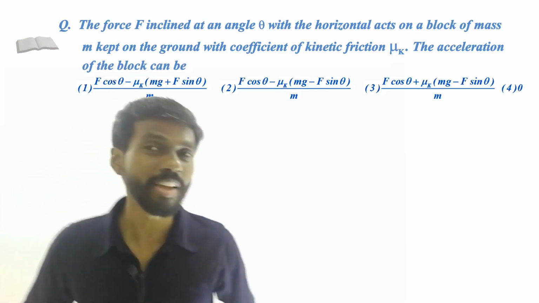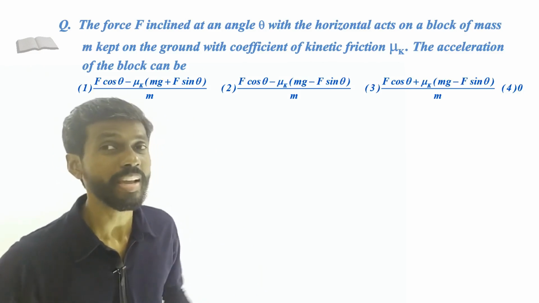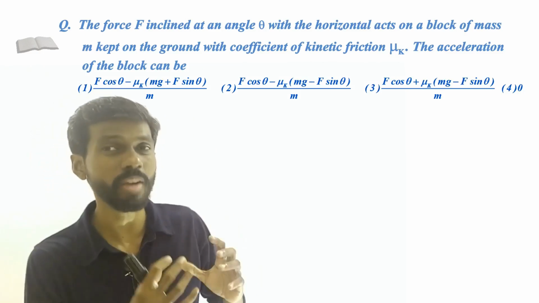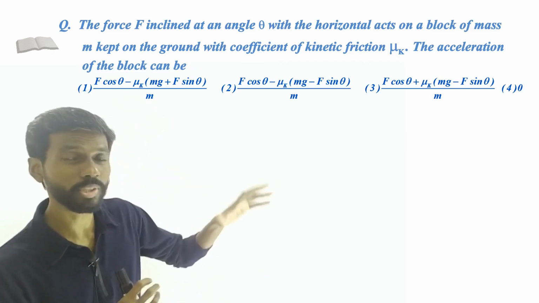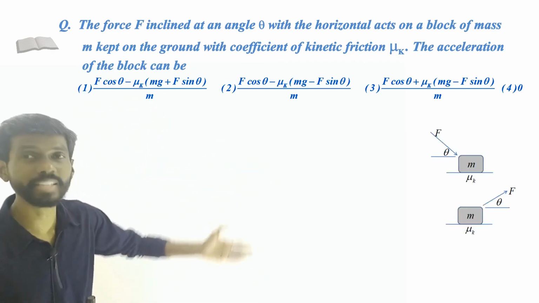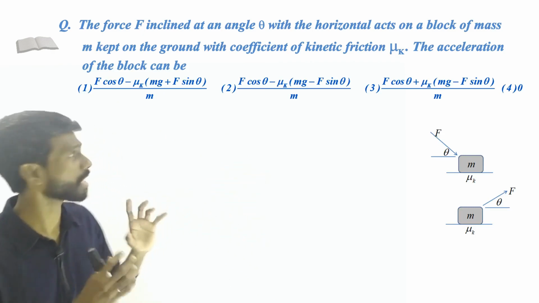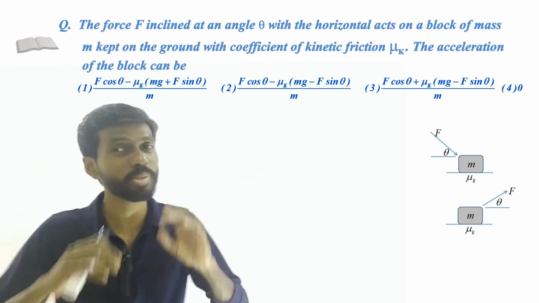Just like the last question, here also we have a force acting on a block in a direction making some angle theta with the horizontal, right? But we don't know whether it is a pushing force or a pulling force. So there are two possibilities like this. We don't know which one of these is given in the question. So we have to consider these two cases, alright?